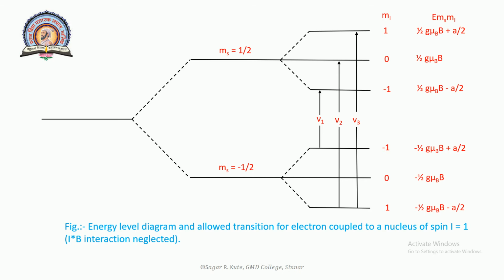The figure represents the energy levels and allowed transitions for an electron spin coupled to a nucleus of spin I = 1. The dipole contribution to the hyperfine structure is assumed to be 0. Dropping the nuclear Zeeman energy term, E(Ms, Mi) = g μB B Ms + A Ms Mi, where Ms = ±1/2 and Mi = 0, ±1. Three transitions of equal intensity, with separation equal to the hyperfine splitting constant, are expected.